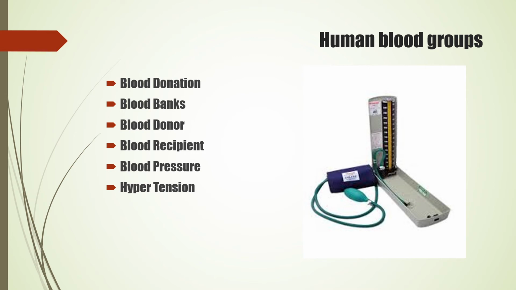Now, in many cases like accidents or in operations we require blood. At that time how do we get this blood? If there's some donor, he or she can donate. But the blood group has to be the same. Like if I'm O positive, I need blood of O positive only. No other blood can enter my body. So if I don't have an O positive person somewhere around me, I will take blood from the blood banks, and in those blood banks there is blood which is stored in proper condition and which can be used for the patients. So this process is called blood donation.